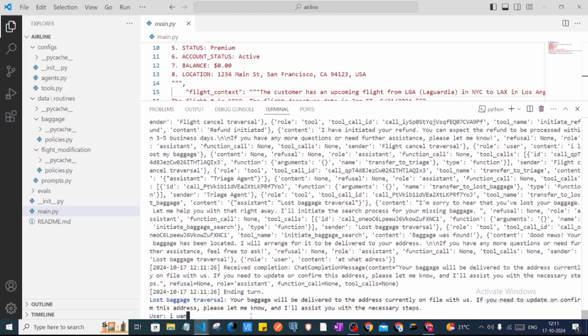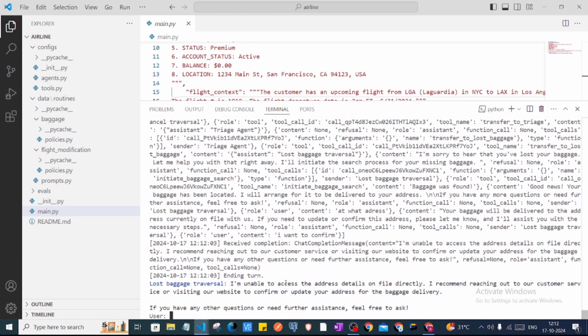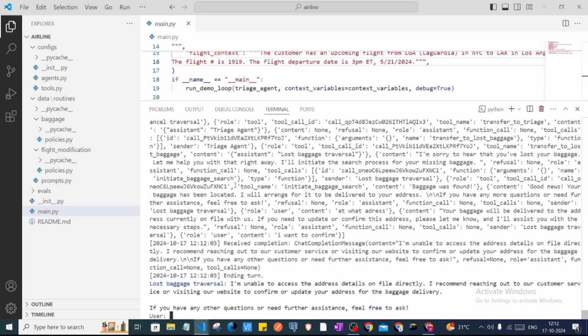I'll just say I want to confirm. If we still want to confirm the address, it says I'm unable to access the address details directly. So it will not give the personal details in the response, since this is in the context and prompt itself.